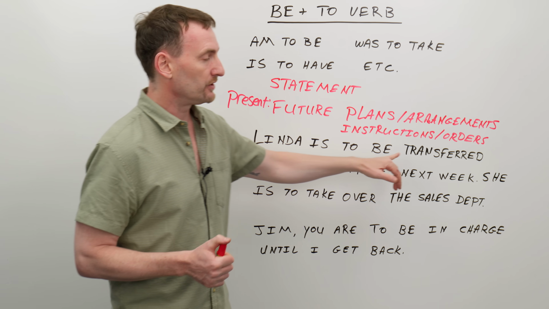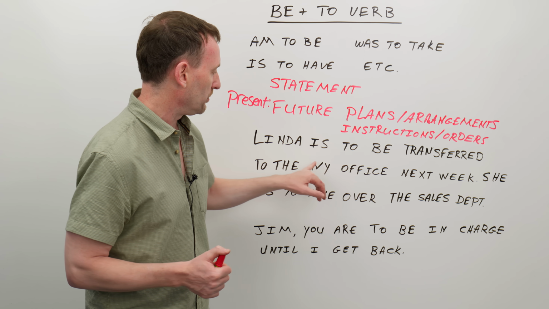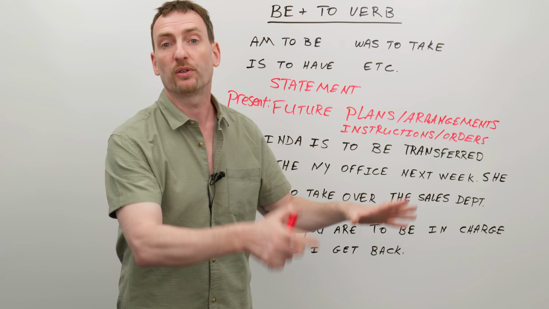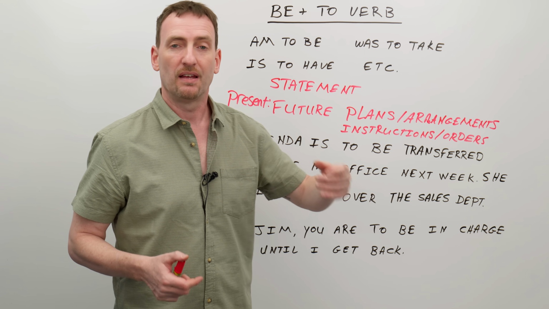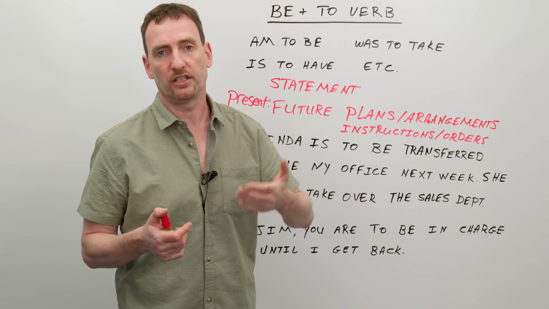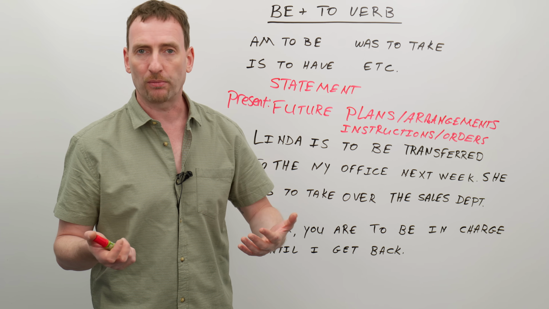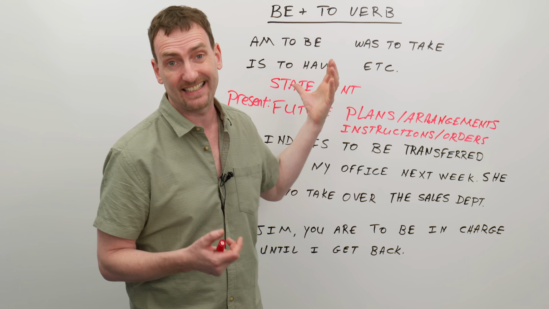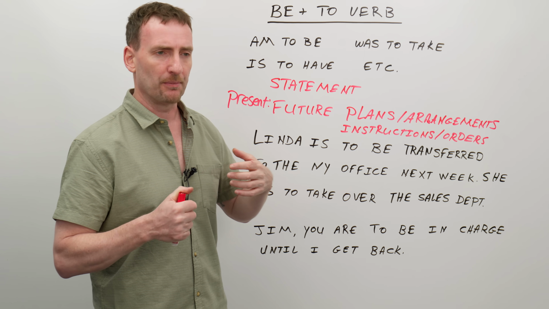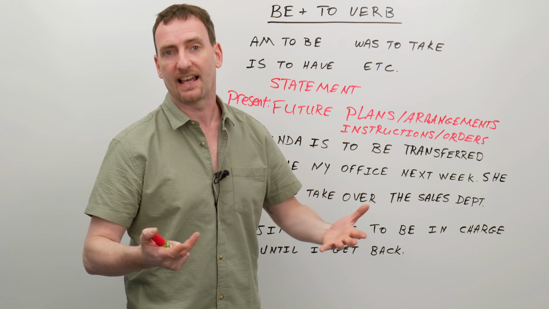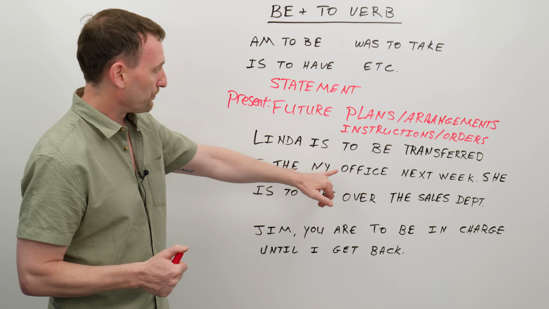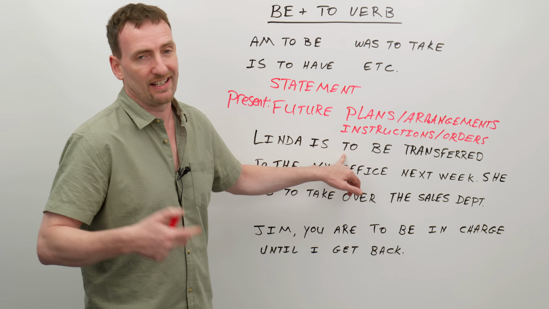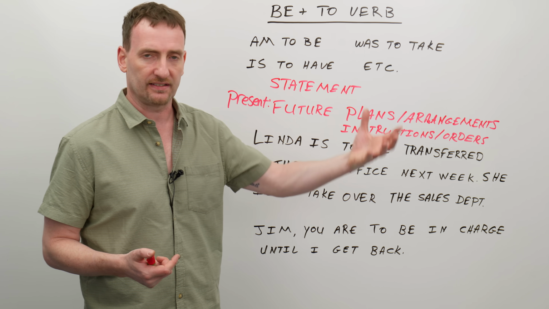So Linda is to be transferred to the New York office next week. So I'm making a statement. This is what is going to happen. She is going to be transferred. But instead of saying she is going to be, I can just say she is to be. It's a little bit more formal, a little bit more emphatic, like it has a bit more emphasis because it's a very strong statement. And that's why you have to remember it's a statement. I'm not asking, I'm not suggesting, I'm saying exactly what's going to happen, right? So she is to take over the sales department. That is the plan. So this could be like an order, this could be like a plan, but either way, it's a statement about the future.